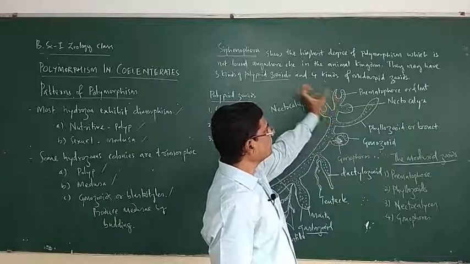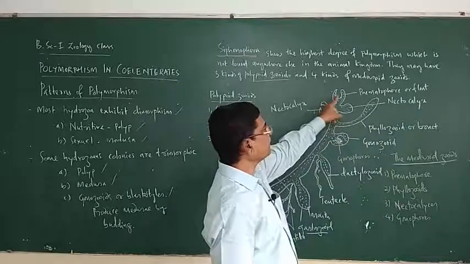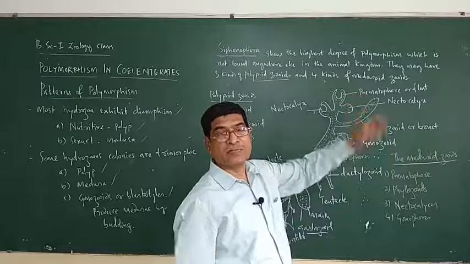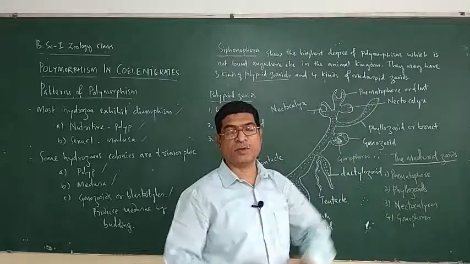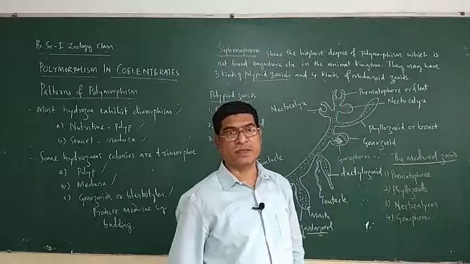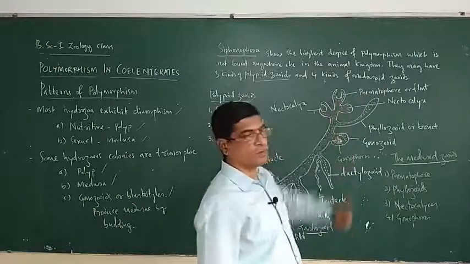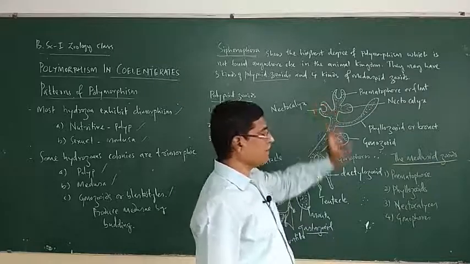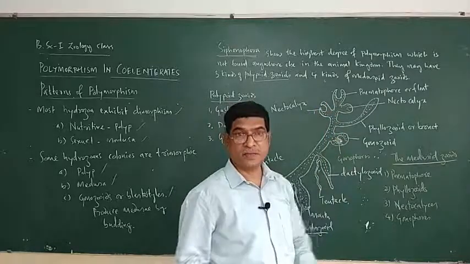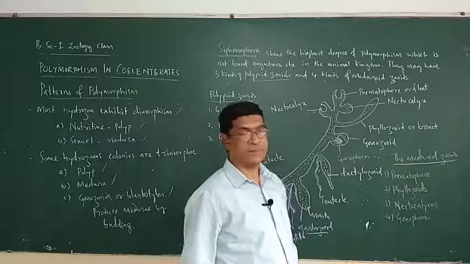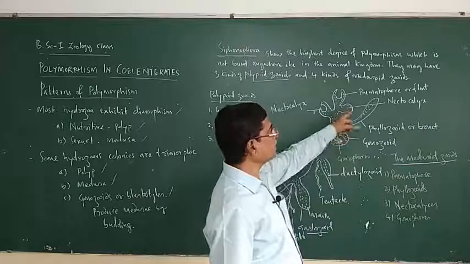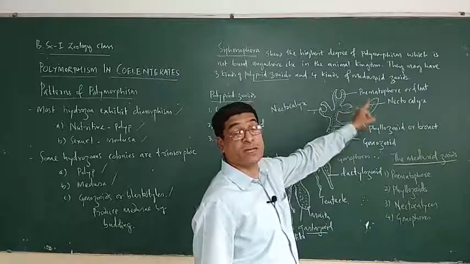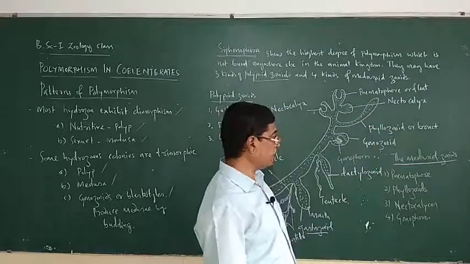Nematophore is vesicle like. It is filled with gas. Gas producing glands are there which produce gas. It has no mesoglea. It takes part in floating of the colony. It is also referred to as the float.